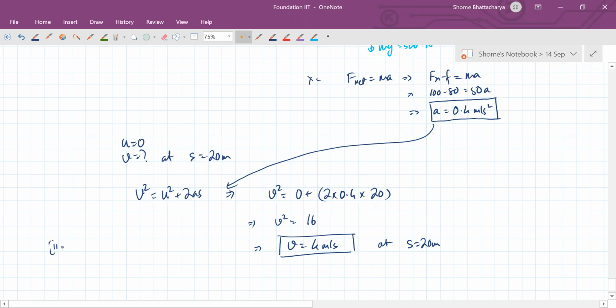Now you can also see that the final kinetic energy is this. So that is how much? 8 into 50, so 4000 joules.